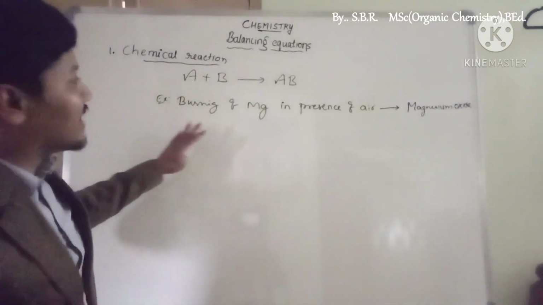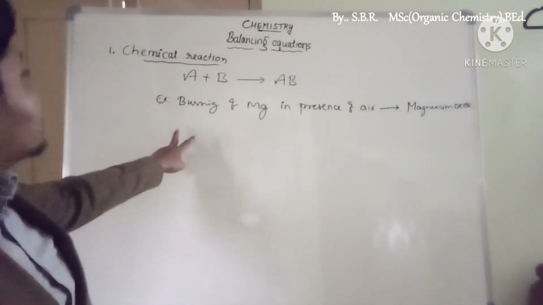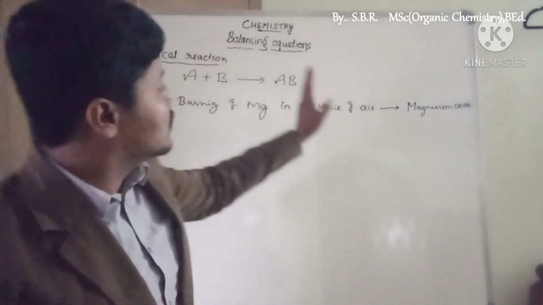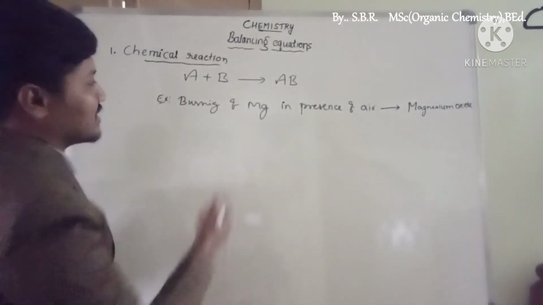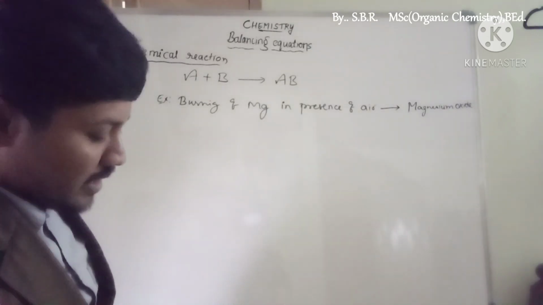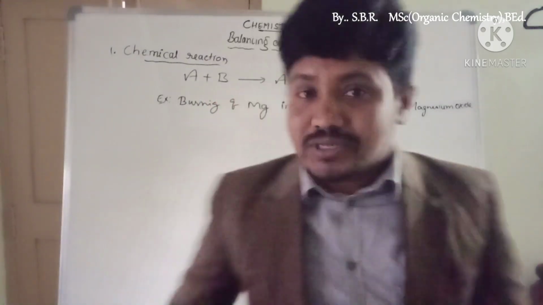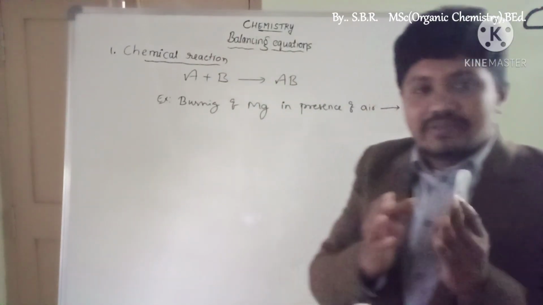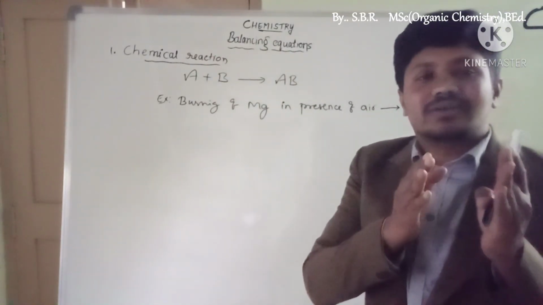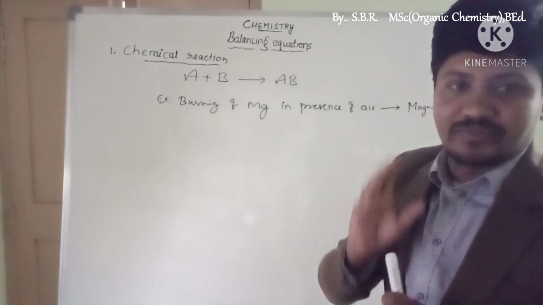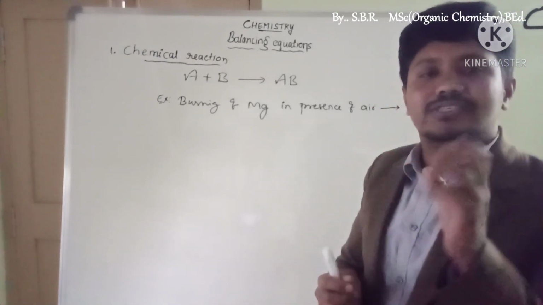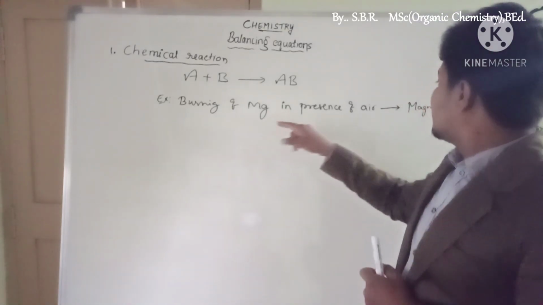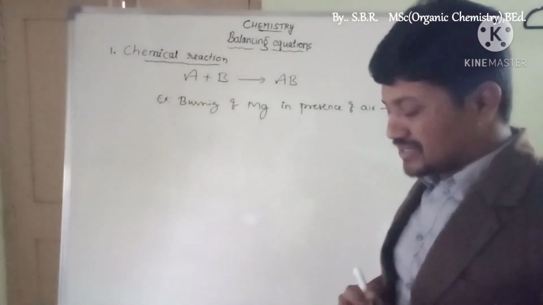So this is what we call a chemical reaction: the action between one or more substances to produce a new product. Now, we are supposed to talk about the chemical equation. What is the meaning of equation? Basically, equations are the shortened form of chemical change. You should remember, equations are the very shortest form of chemical changes, that means chemical reactions. Here, I have written magnesium and air, magnesium oxide in words.